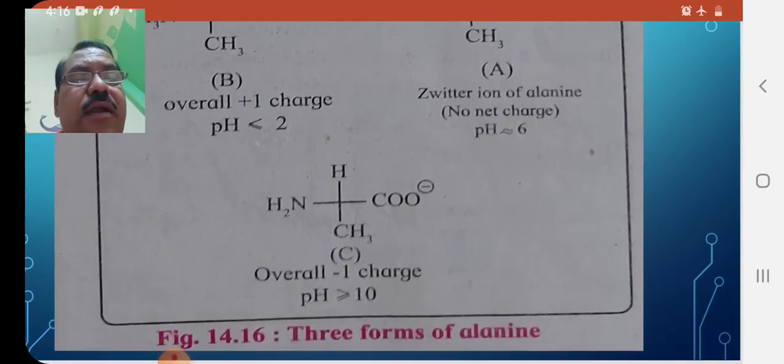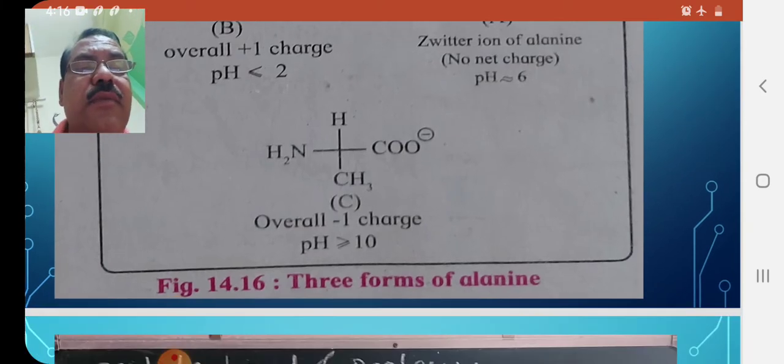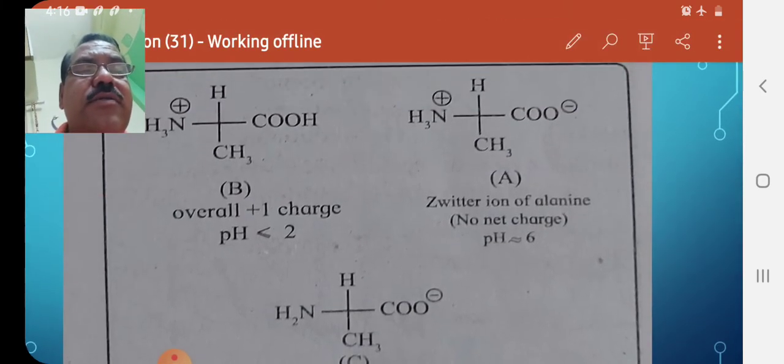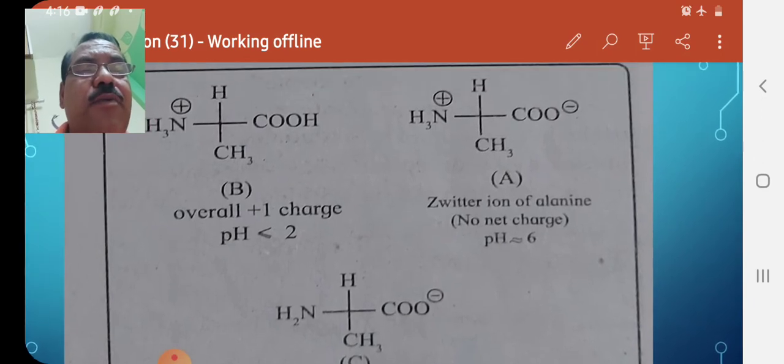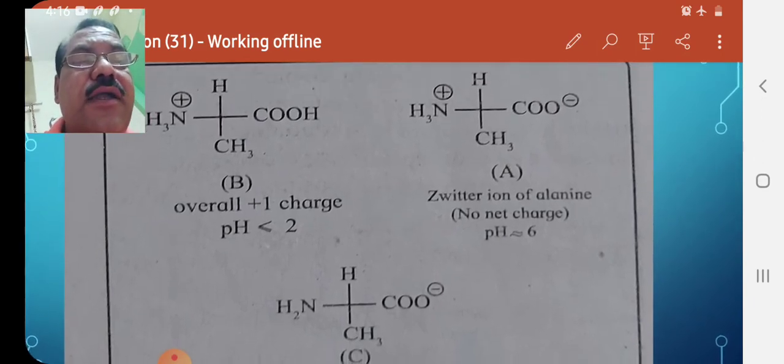If the Zwitter ion contains a COO minus ion and no positive charge, then it is strongly basic, with a pH greater than or equal to 10. So all these properties depend upon the charge on the Zwitter ion.